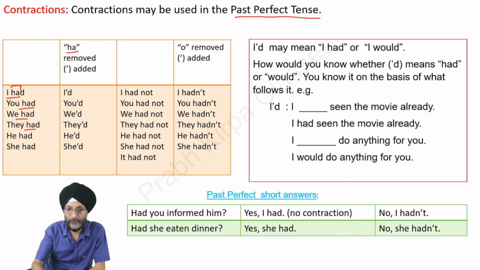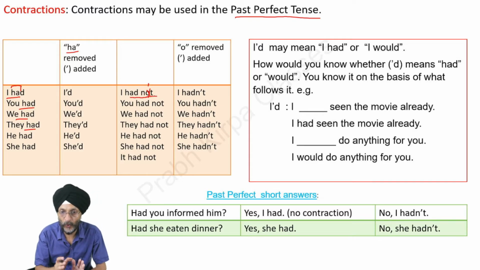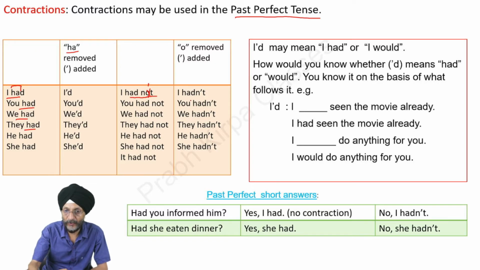And in the case of I had not, you had not, we remove the O and an apostrophe is added, and both these words, had and not, are joined together. I had not becomes I hadn't, you had not becomes you hadn't, we had not becomes we hadn't, and so on.